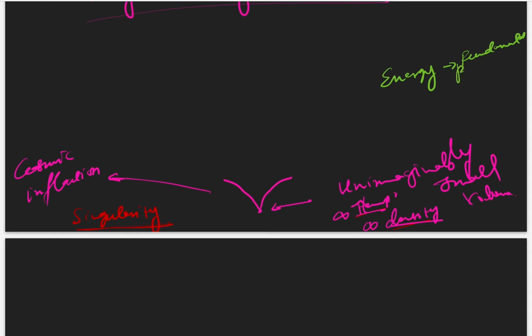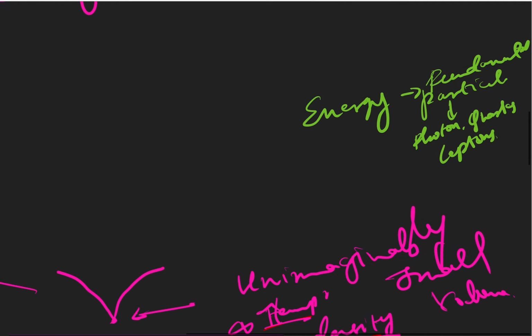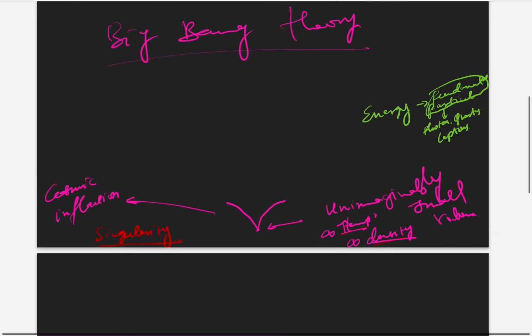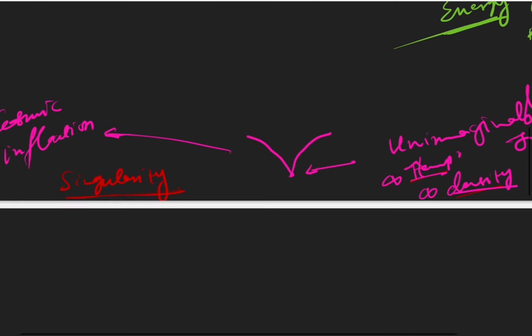Fundamental particles include, for example, photons, quarks, leptons, bosons, etc. So fundamental particles are created from energy, and that energy is coming out from the singularity.